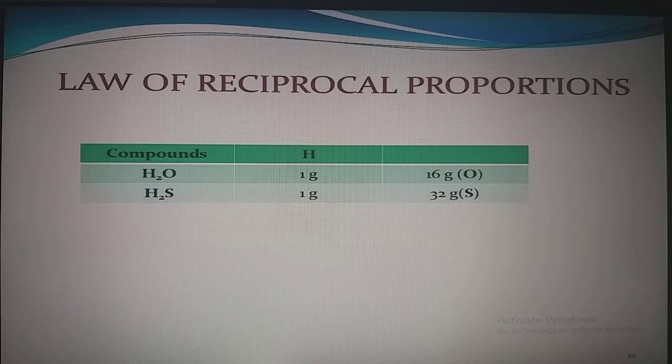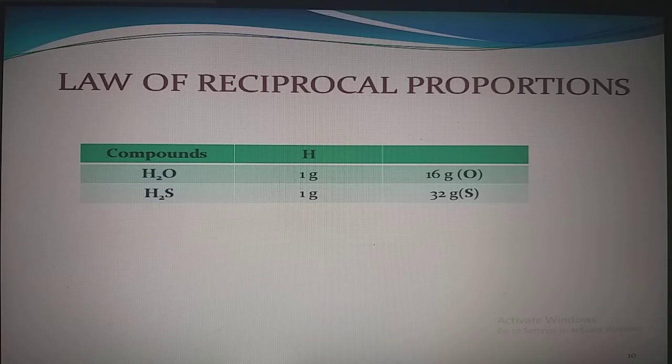Whenever we are comparing two compounds for reciprocal proportions, we have to keep in mind that the element which is common to both of them should have the same mass in both the compounds. The masses of oxygen and sulfur in these two compounds are 16 grams and 32 grams respectively.